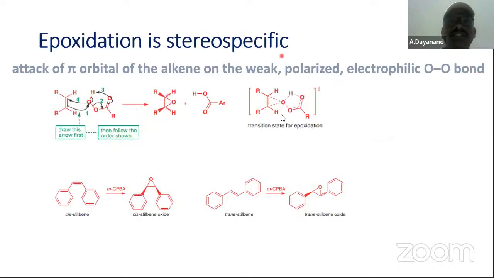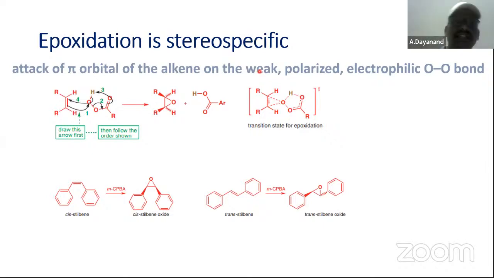We can say that epoxidation is an electrophilic addition reaction, as concluded from those reactions. Epoxidation is stereospecific. What is meant by a stereospecific reaction? A reaction in which a reactant is going to give only one isomer of the product, a specific product.